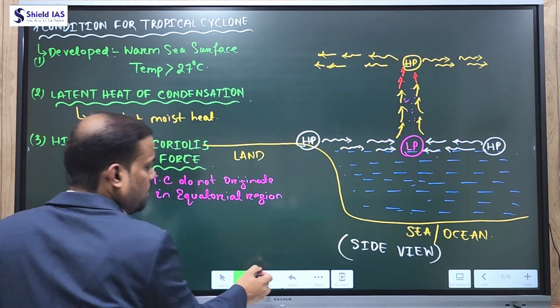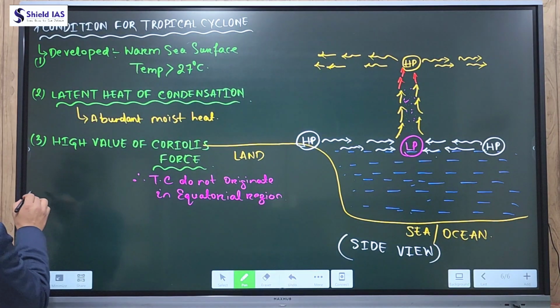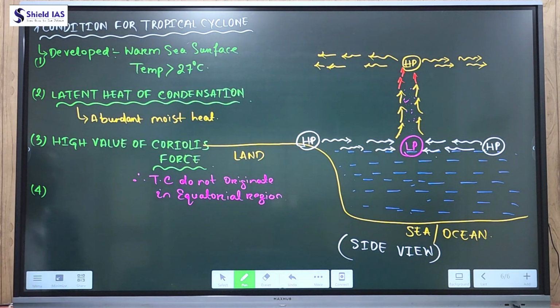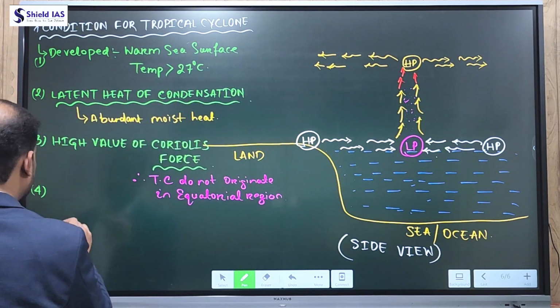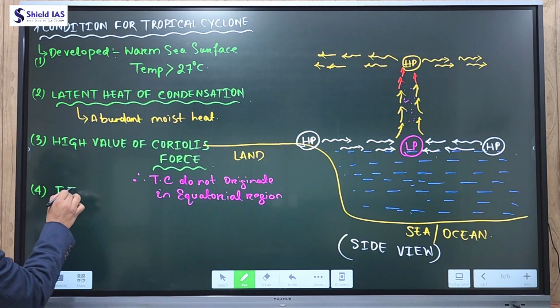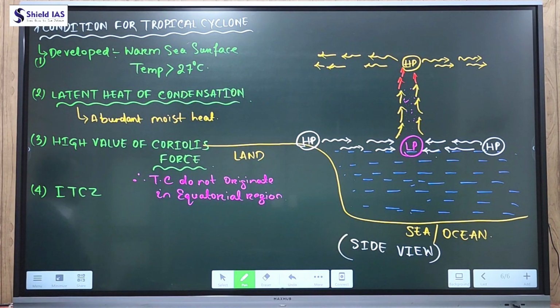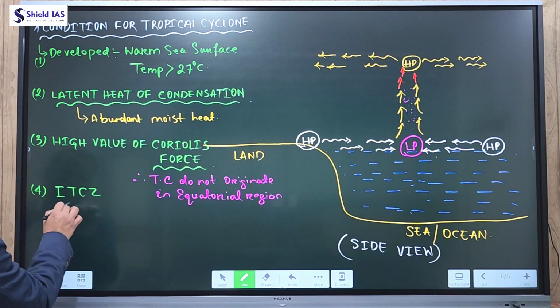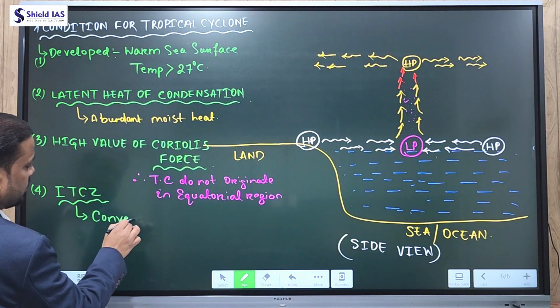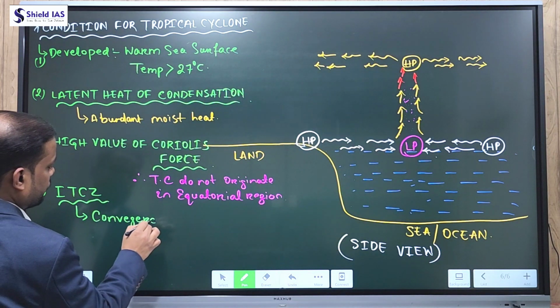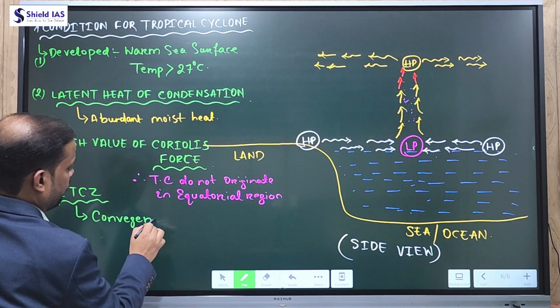Now the fourth condition required for the formation of a tropical cyclone is that these tropical cyclones are associated with the ITCZ. What is the ITCZ? That is the Intertropical Convergence Zone. In the region of the ITCZ there is convergence of several warm air masses.